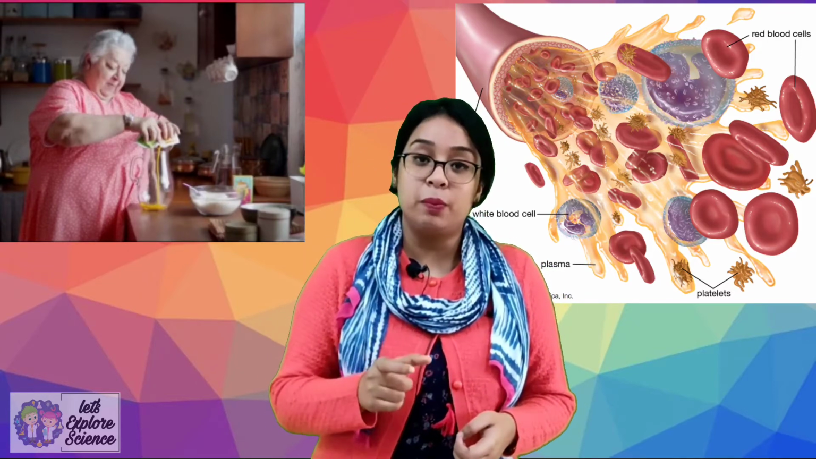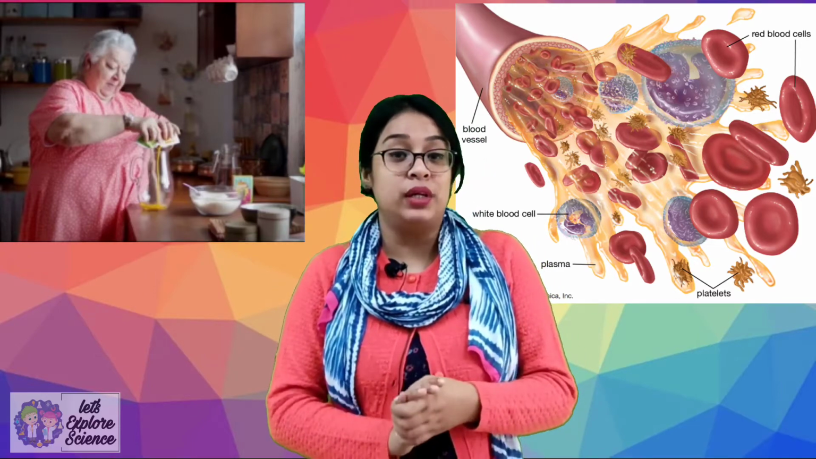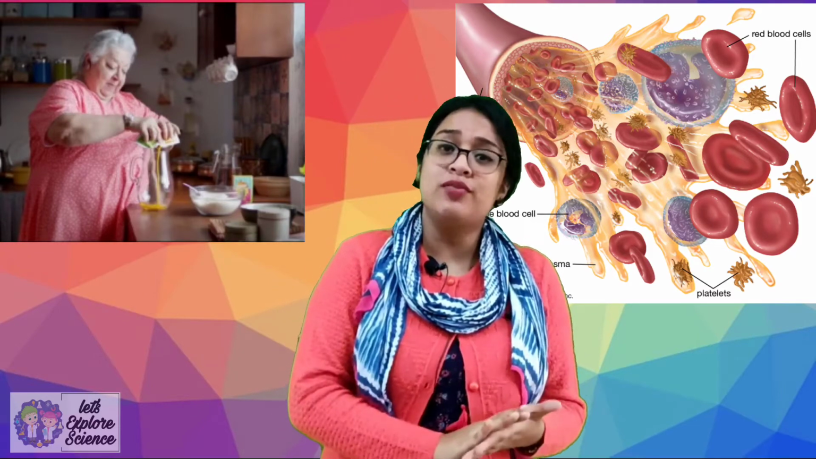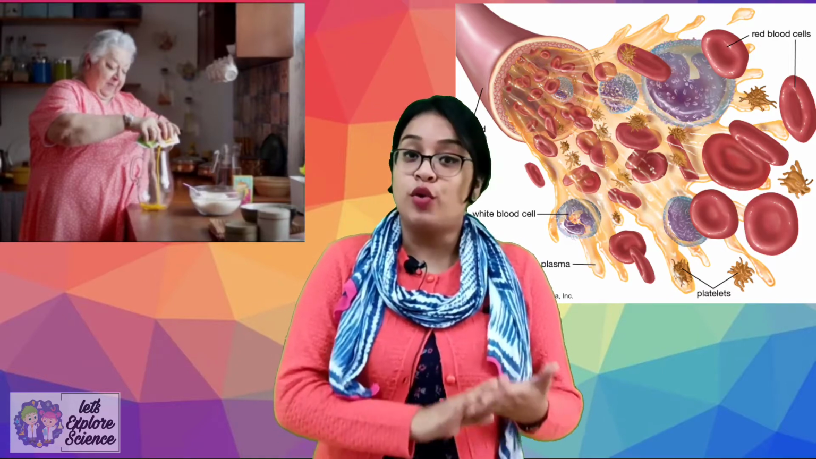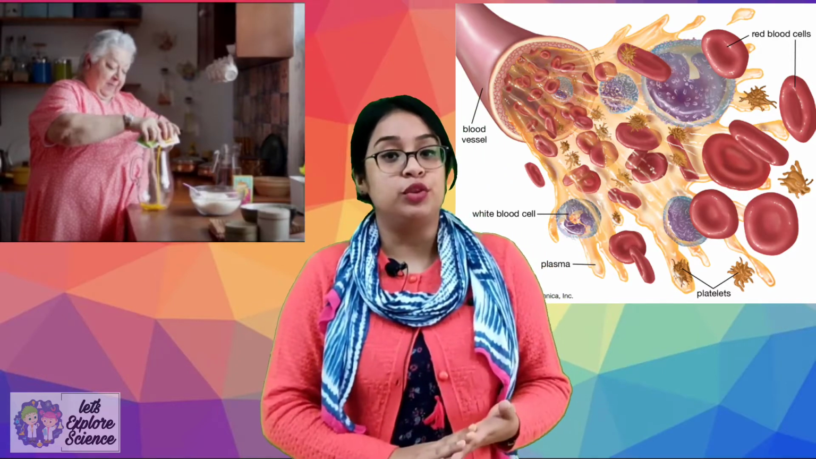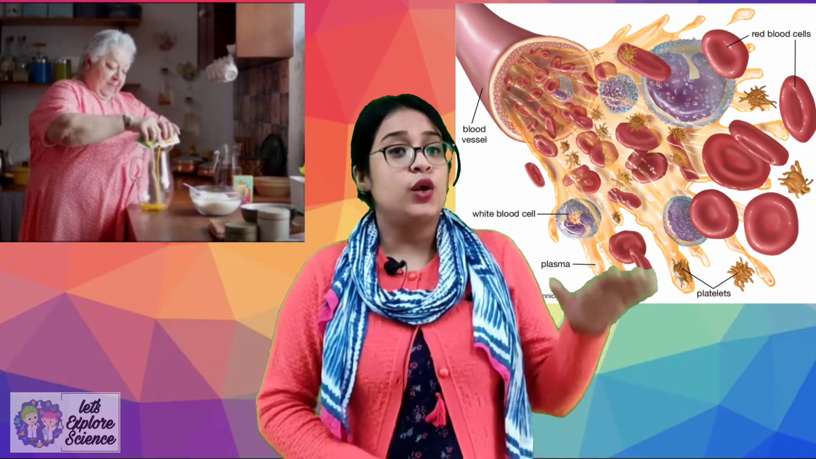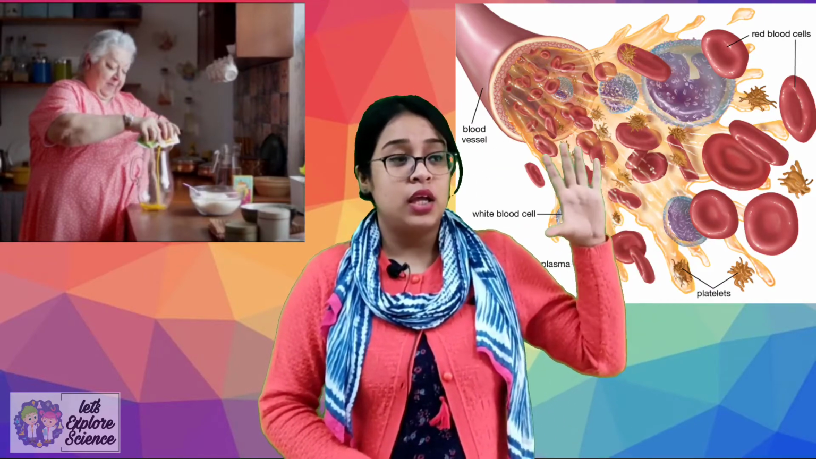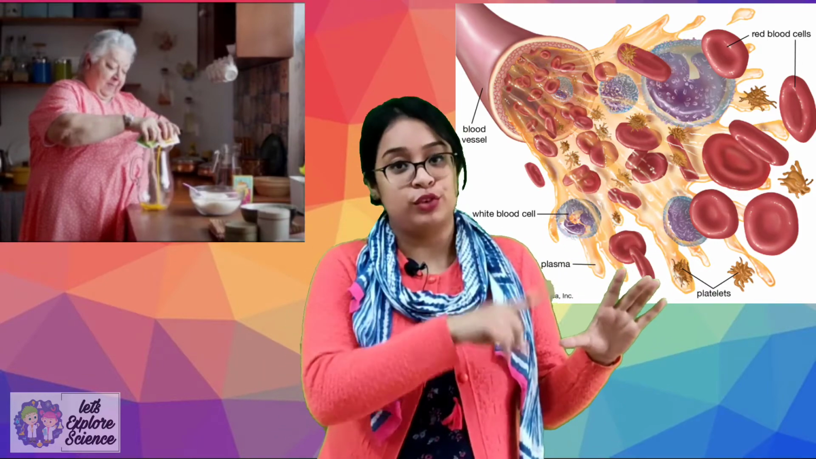Now RBCs are specialized cells. They contain a pigment known as hemoglobin. Now this hemoglobin makes the blood red. The main function of RBC is to carry oxygen from the lungs to different parts of the body. Now come back to rasna. Now in case of rasna, first in a glass full of water, we have added a spoonful of rasna powder.